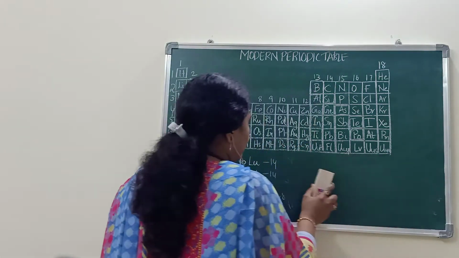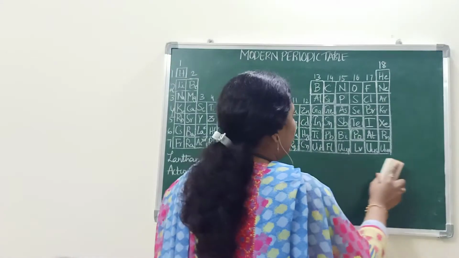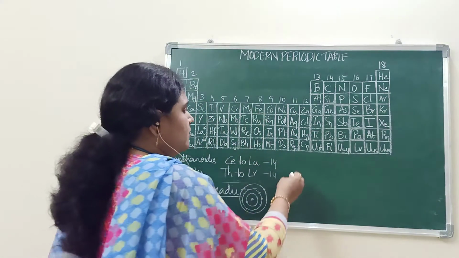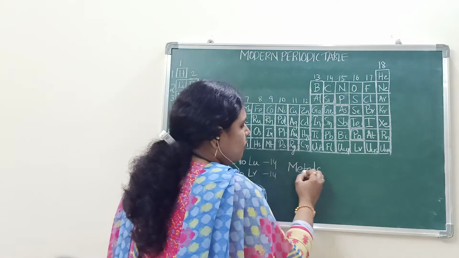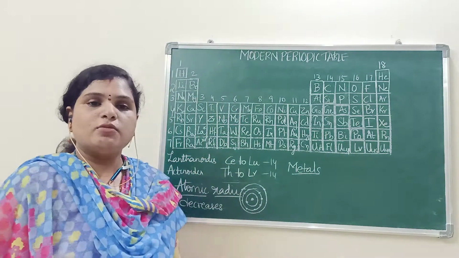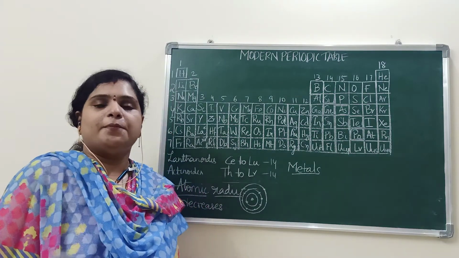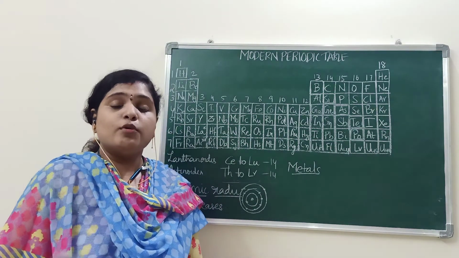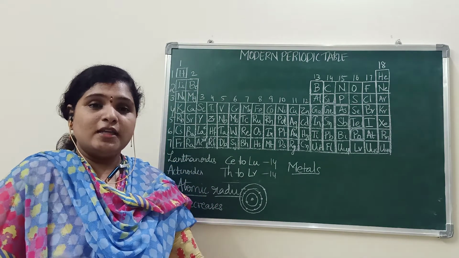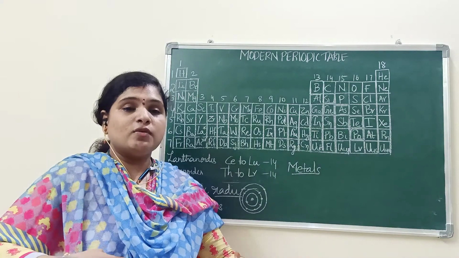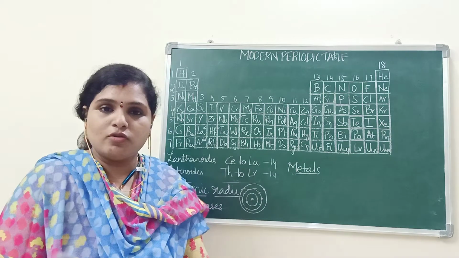We will see. What are metals? You know, metals are highly electropositive. What do you mean by electropositive? They can form positive ions easily. That means they can lose the electrons easily.